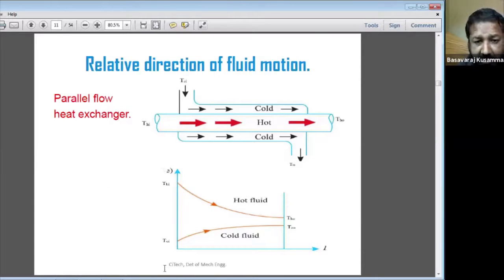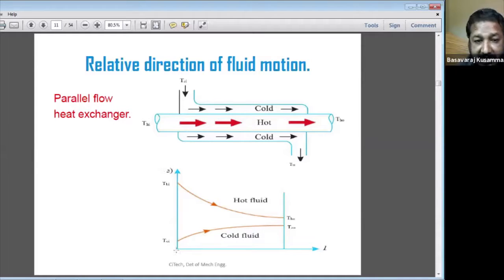And what about the cold fluid? The cold fluid receives heat from the hot fluid. The initial temperature of the cold fluid is very low, and the outlet temperature of the cold fluid is very high, because it acquires heat from the hot fluid. Heat transfer takes place from the hot fluid to the cold fluid.